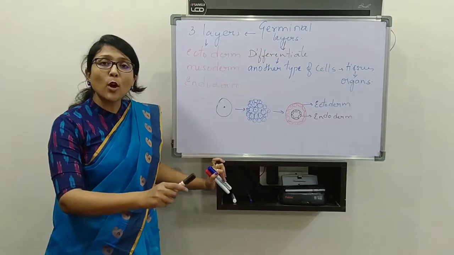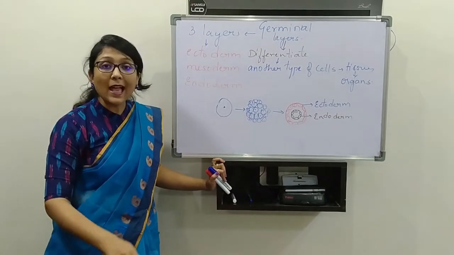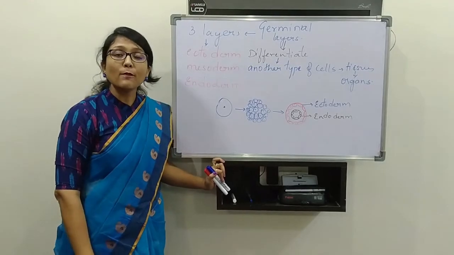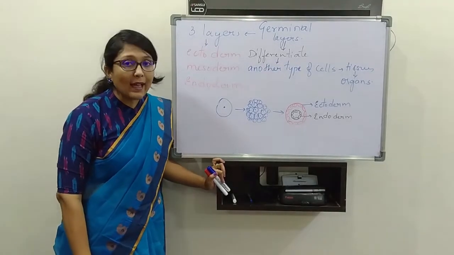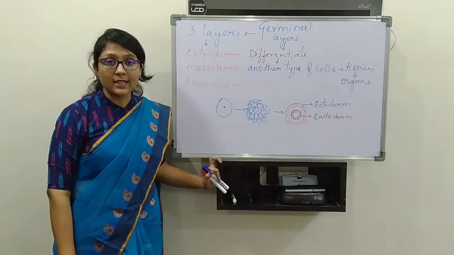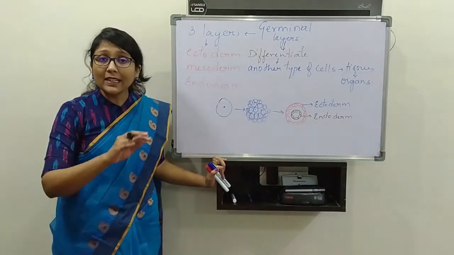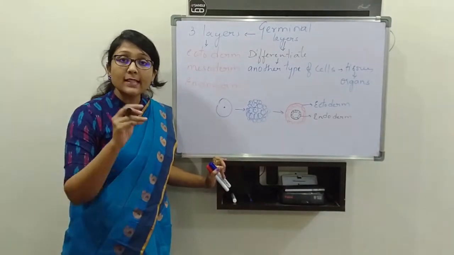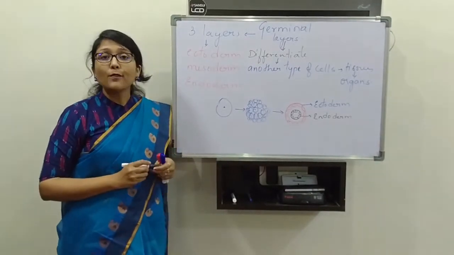If you see, sponges are the first formed organisms and what type of organization do they have? Cellular level organization, where they don't require further differentiation because the cells themselves perform the function.